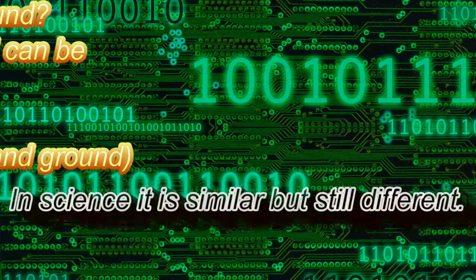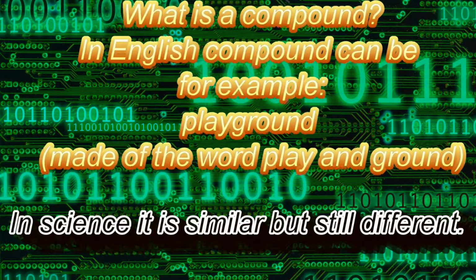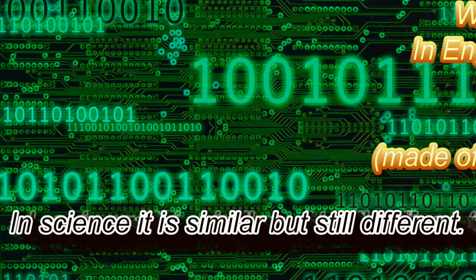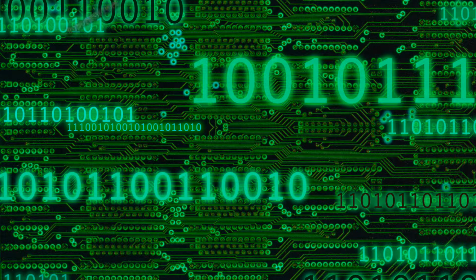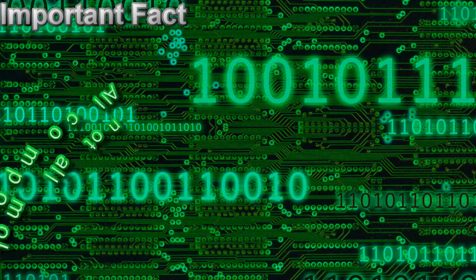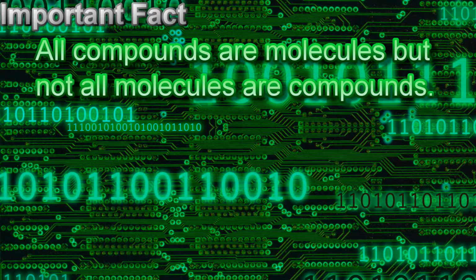But what is a compound? In English, a compound word is a word that is created by putting 2 existing words together. In science, the definition is similar, but different. Compounds are molecules that contain at least 2 different elements. Sometimes it can be really hard to remember which is which, and here is a fact that will help you to differentiate between molecules and compounds. All compounds are molecules, but not all molecules are compounds.